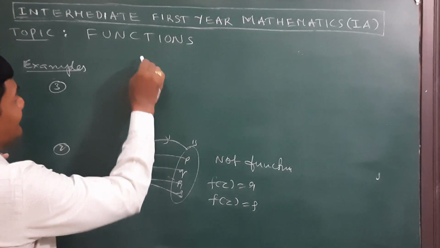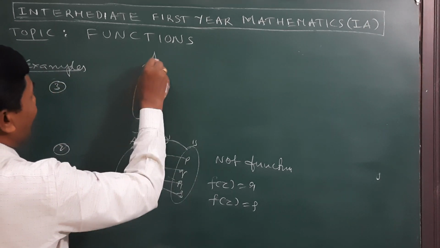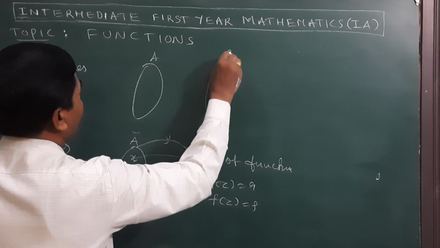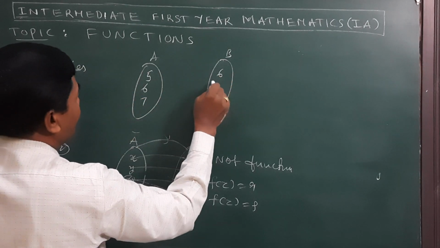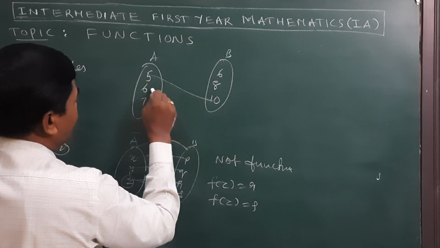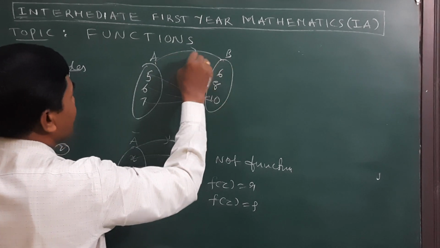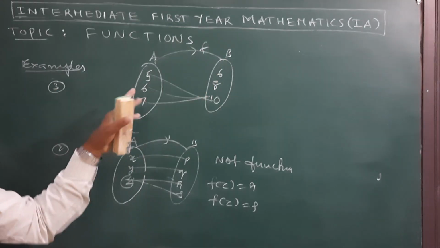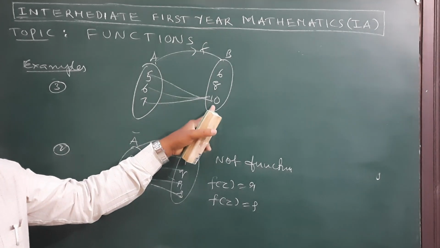Suppose A is {5, 6, 7} and B is {6, 8, 10} only. Suppose 5 is associated with 10, 6 is associated with 10, and 7 is associated with 10. Then is it a mapping or not? It is always a mapping, because all elements of A are associated with one and only one element in B.